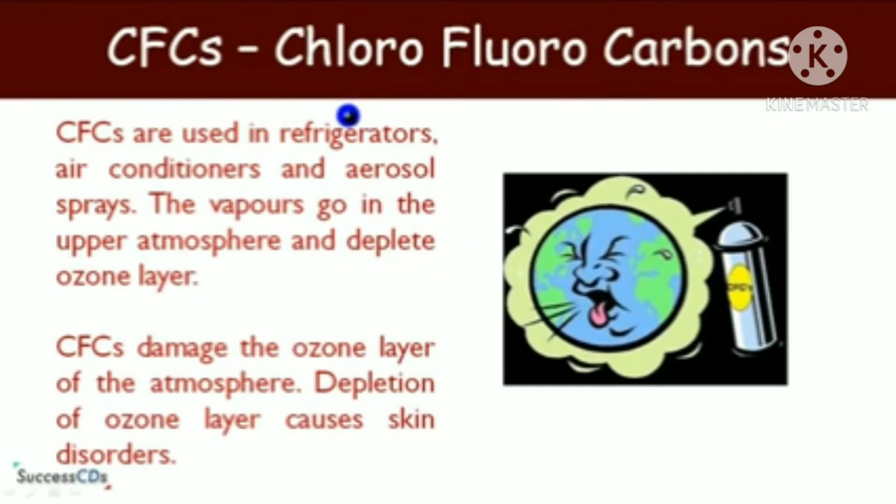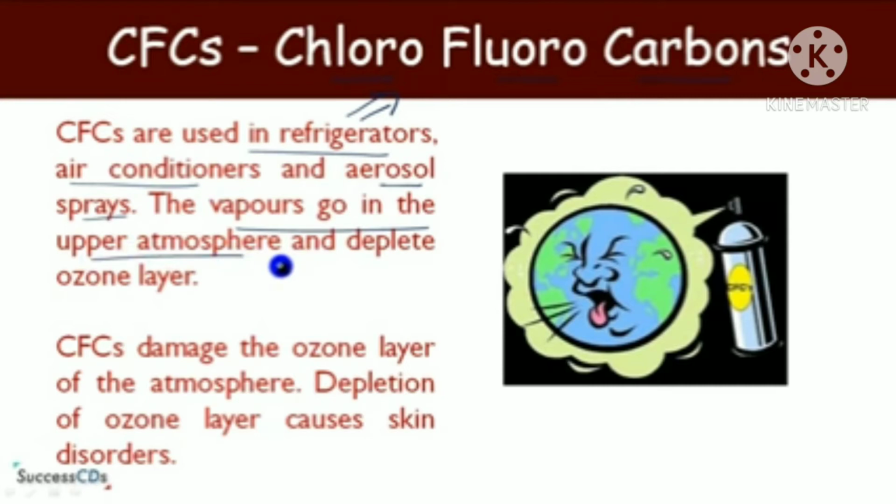Now the next pollutant is CFC, chlorofluorocarbons. Children, you must have heard about this gas. CFCs are used in refrigerators, air conditioners and aerosol sprays. Children, we are using some sprays as room fresheners, inhalers, disinfectants. They are actually aerosol sprays. When we use all these things, the vapors coming out from them go into the upper atmosphere and deplete the ozone layer.